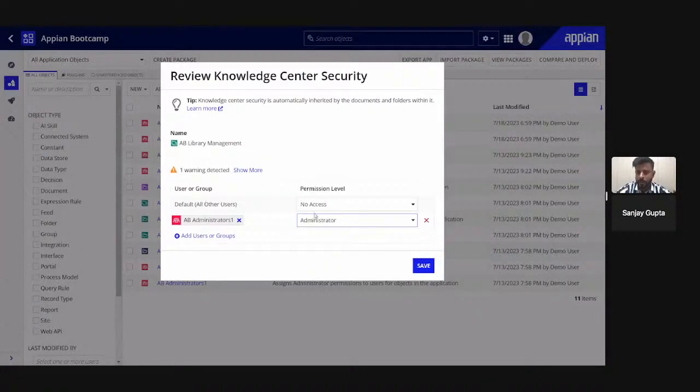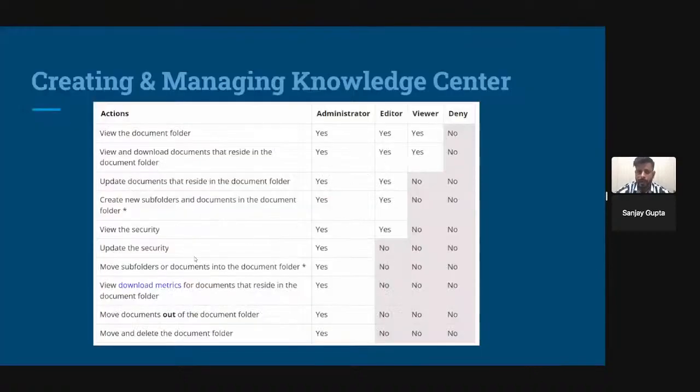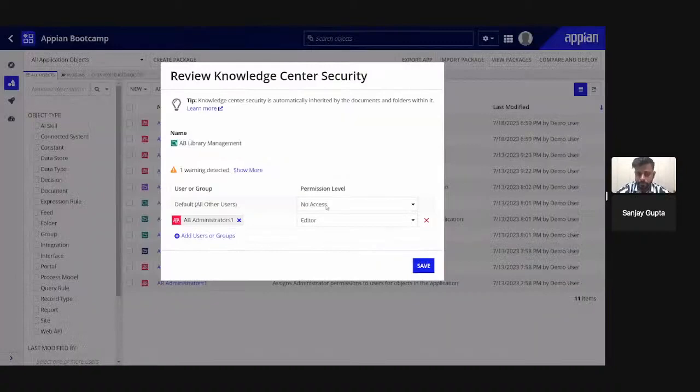So suppose now this is the administrator role. If I'm part of the administrator group, like this AB administrator 1, I can do anything with this folder. If I set this security to editor, I will have some security rights, but some I won't have. Like I cannot update the security in that case.